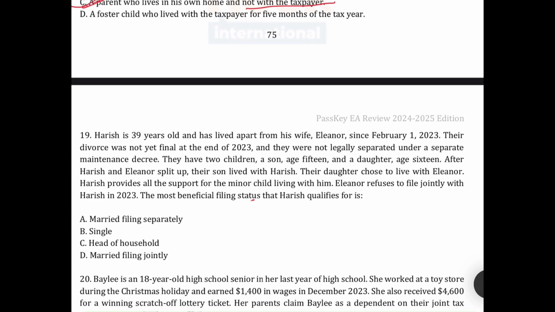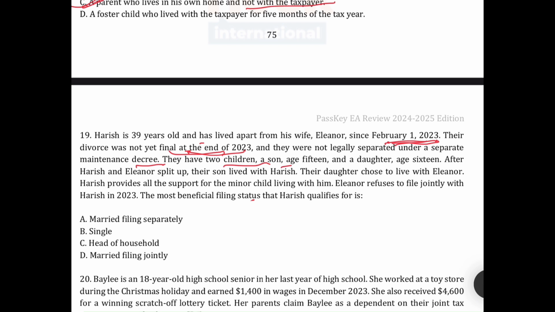The next question is: Harris is 39 years old and has lived apart from his wife since February 2023, and the divorce was not yet final. They are not legally separated under a separate maintenance decree.